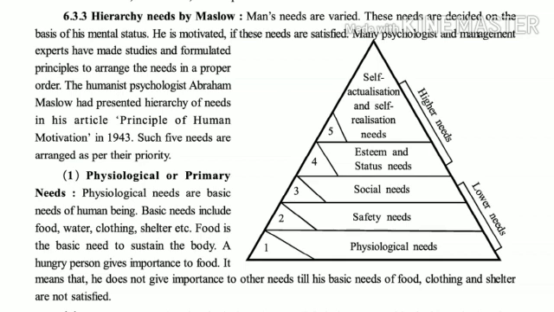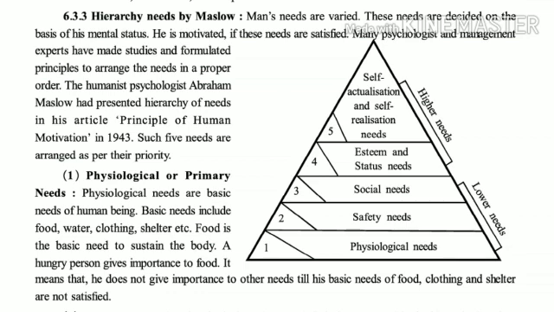The human psychologist Abraham Maslow presented the hierarchy of needs in his article Principle of Human Motivation in 1943. When the article was first published, five needs were arranged as per priority. The lowest needs, from the first to the third category, are the physiological needs, safety, and social needs. The higher level needs include esteem and status needs, and the top level need is self-actualization and self-realization needs. Let us start with the first need, which a man should satisfy at the bottom level, which is the physiological or primary needs.